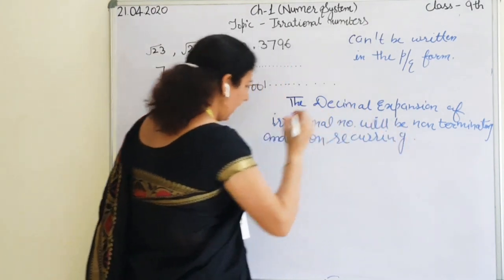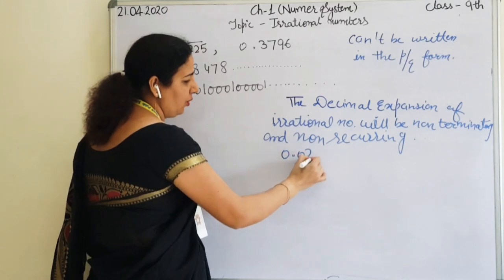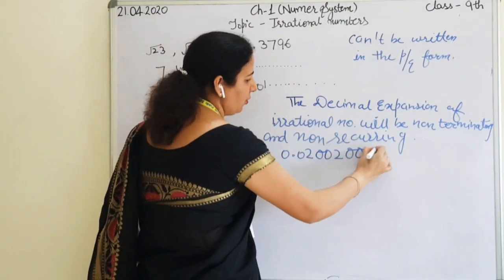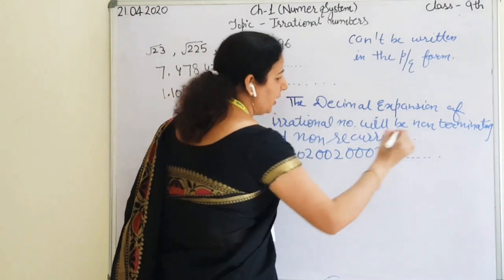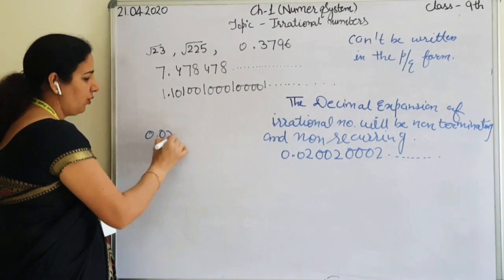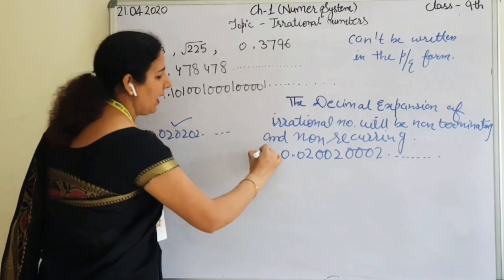So the decimal expansion will be like this: 0.02, 0.002, 0.0002 and so on. Students, there is a difference between 0.0202 and this number.